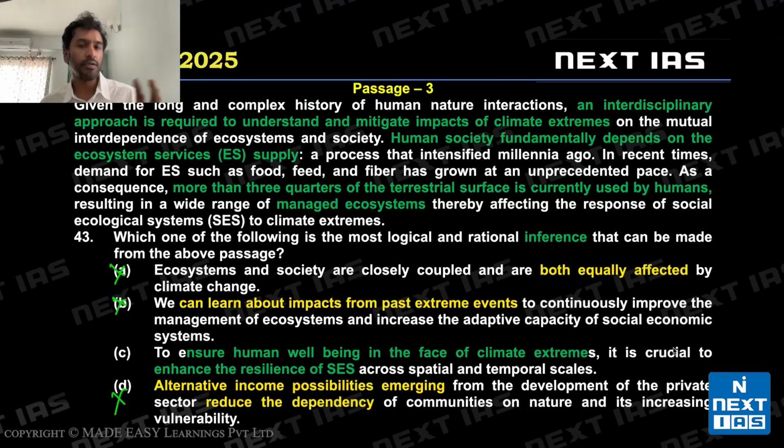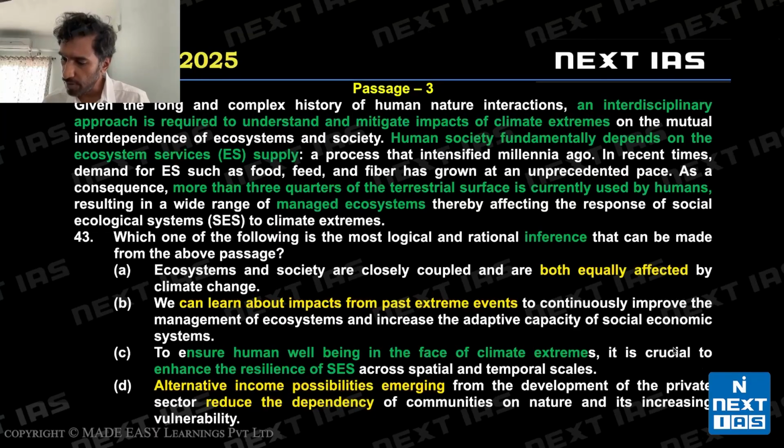The only tricky part about this question, I would categorize this as moderate, is that the amount of information in the options you have to go through is a little long, so it can be a little problematic. Let's look at C. To ensure human well-being in the face of climate extremes, we are told here that human society fundamentally depends on ecosystem services. Correct?